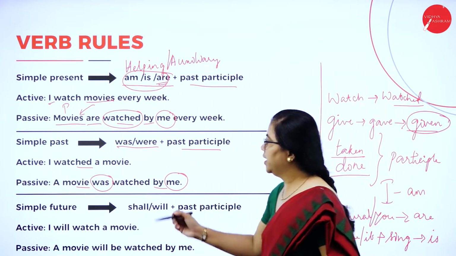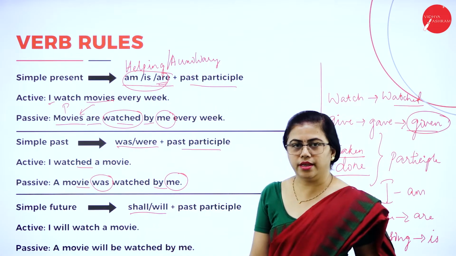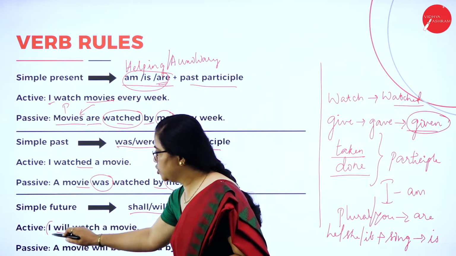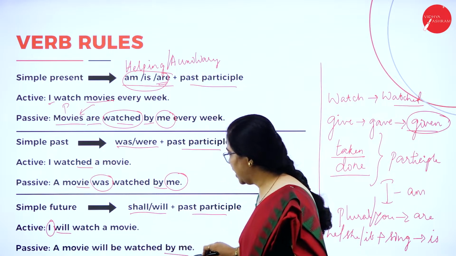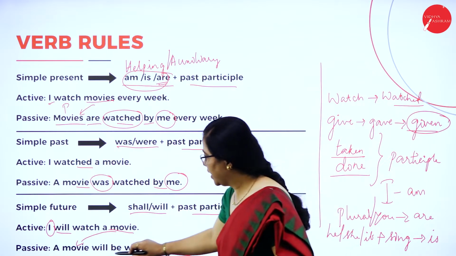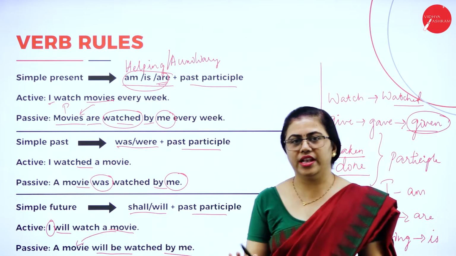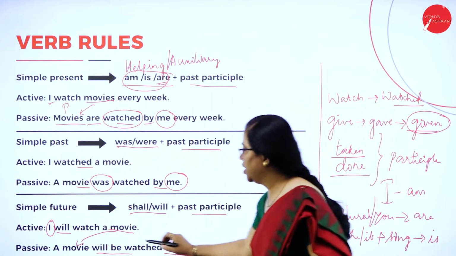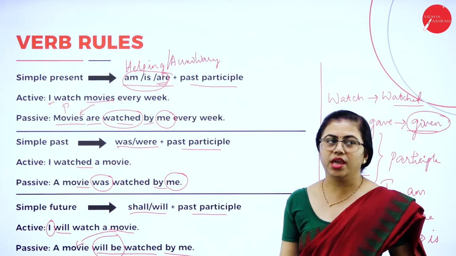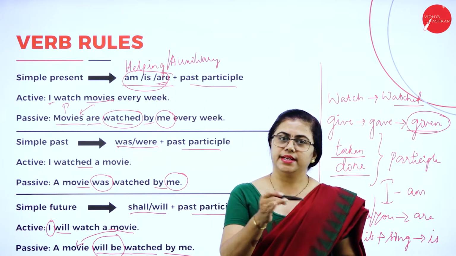So here again, in simple future, you'll have shall or will, and again you'll use the past participle form. This one also, the subject will be changed to the object, that is by me. Then again, movie is in the subject part, singular. Will be is the same. Even if it is singular or plural, will in the future tense is the same. So here you can see will be and then watched. So this is about simple tenses: simple past, simple present and simple future.